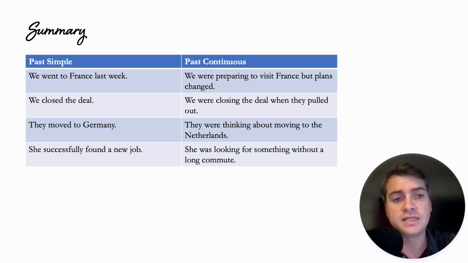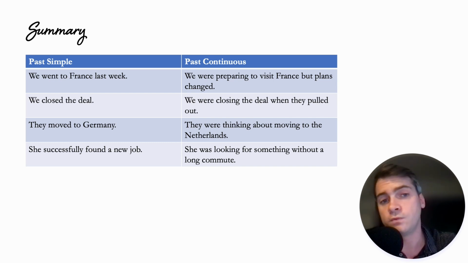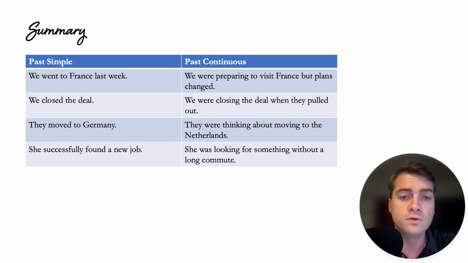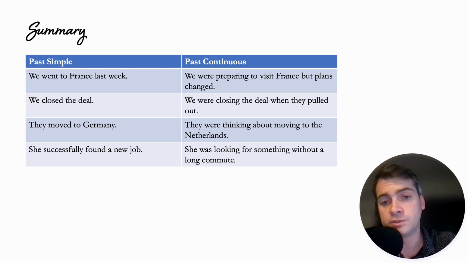She successfully found a new job. So she was looking, and then she found one. Past simple, it's finished. She was looking for something without a long commute. She was in the process of looking for a job that did not have a long commute. So the difference: she found one, she was looking for one. They moved, they were thinking about moving. They closed the deal, we were closing the deal. We went to France, we were going to France, okay?